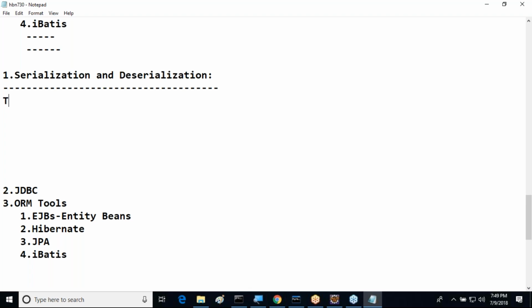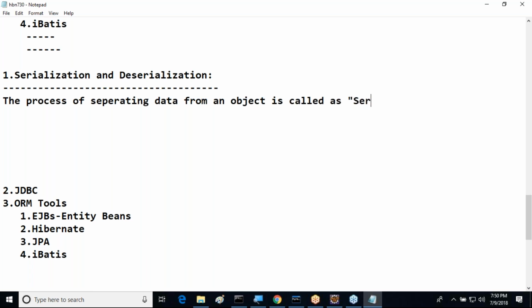But here, in serialization and deserialization, the process of separating data from an object is called serialization. Why, sir? Why are you separating data from an object? Definition of serialization we understood. The process of separating data from an object is called serialization. Okay, good.